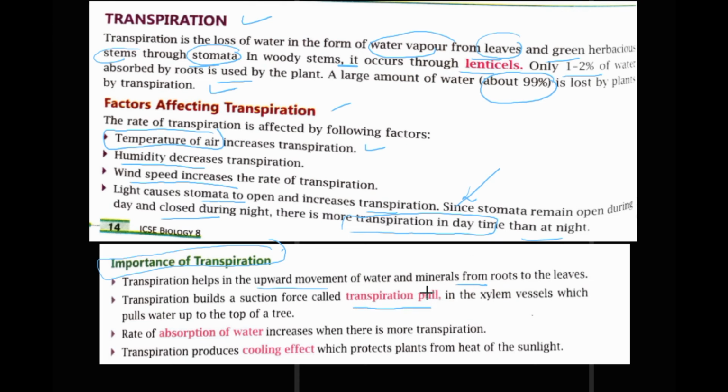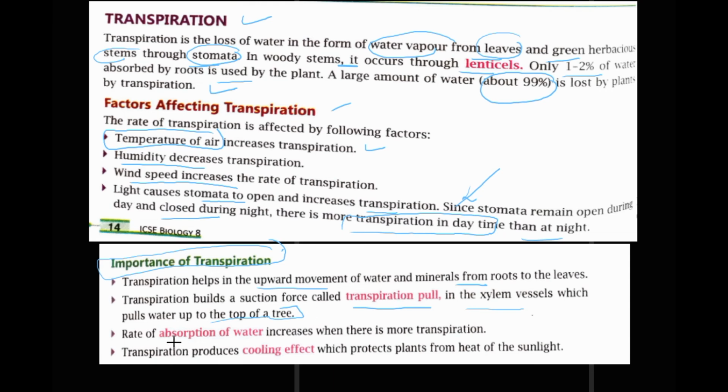The suction force due to transpiration is also called transpiration pull. In the xylem vessel, it pulls water up to the top of a tree. This transpiration pull pulls water from roots to the top of a tree.